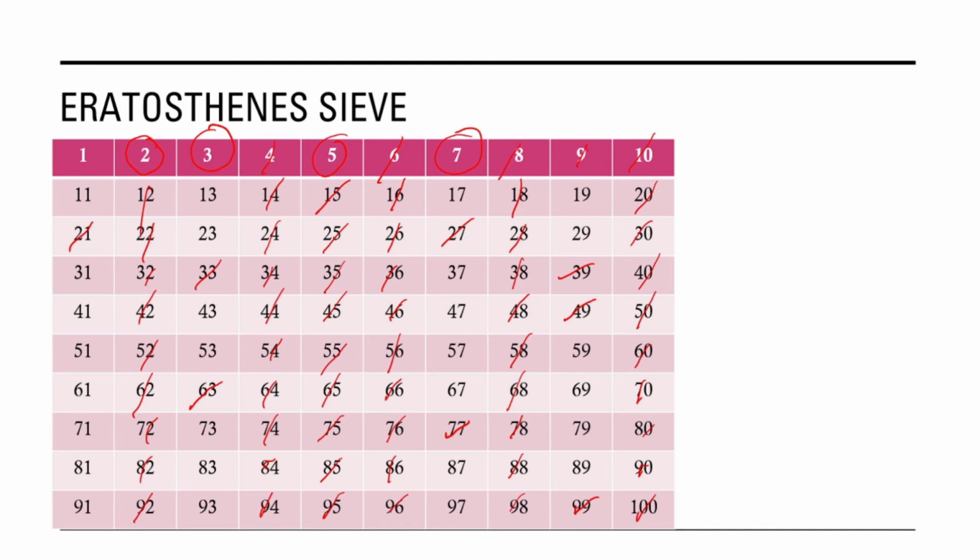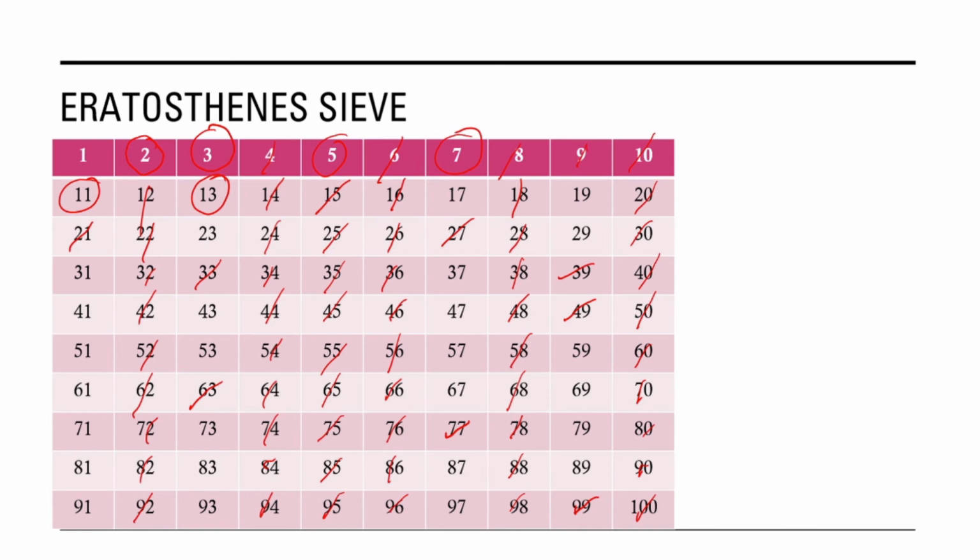Then the next prime number is 13. Here we strike out all multiples of 13. Then the next prime number is 17 and the process will go on until we are left with only the prime numbers.